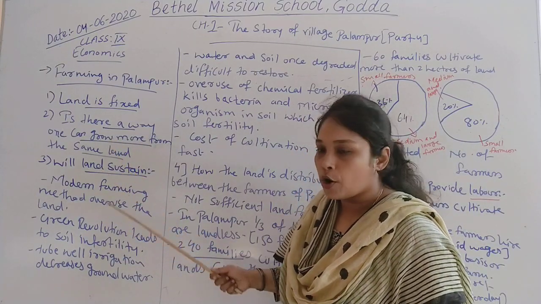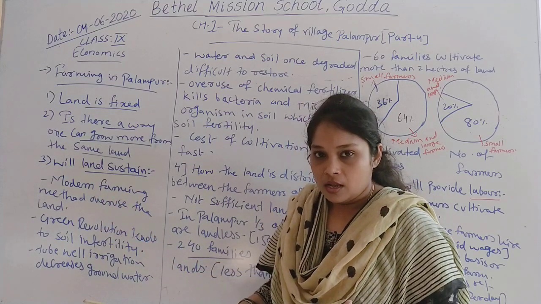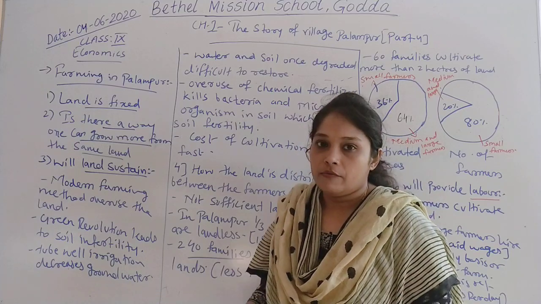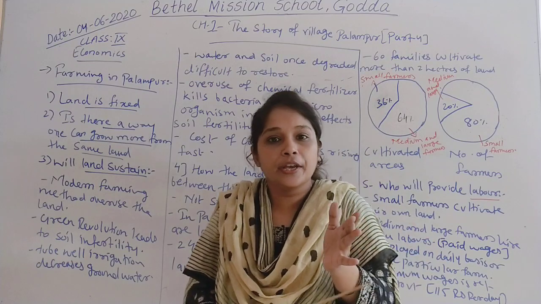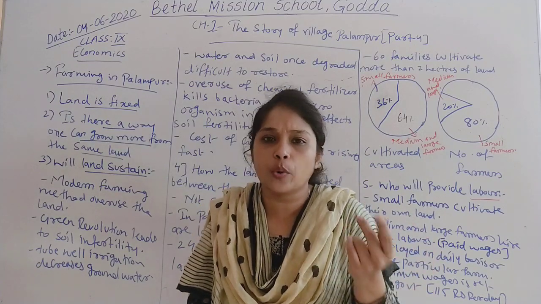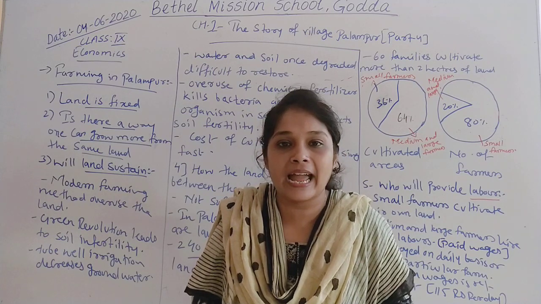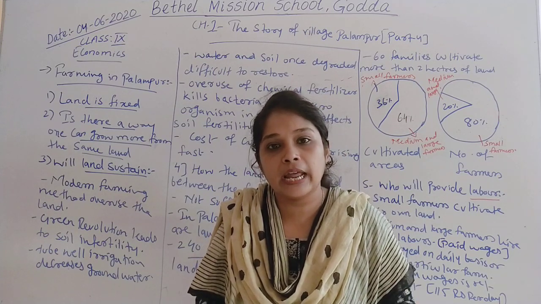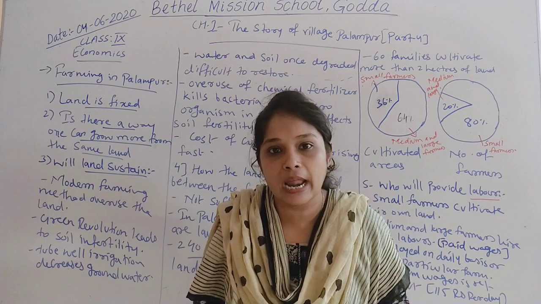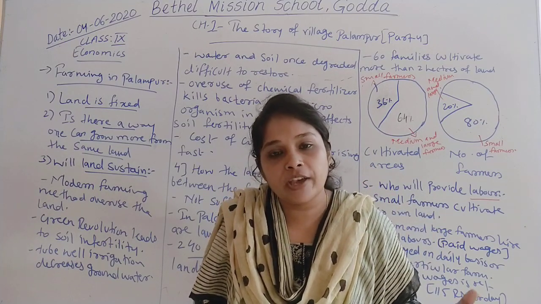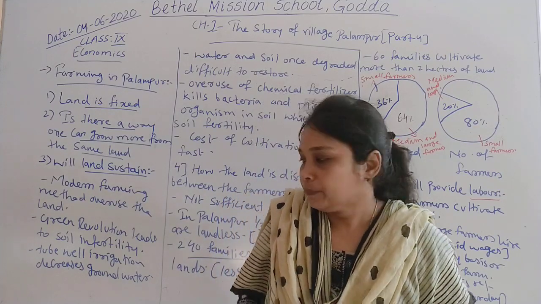Now when we talk about modern farming methods, they overuse the land. Land is overused, you can say. We are overusing the land. The land which we have could be used to produce once or twice in a whole year on the same land. But by using modern technology, we are using that land for the whole year, once, twice, thrice, or maybe four times on the same land. So overuse of land affects the fertility of land, and affects the cultivation capacity of the land.